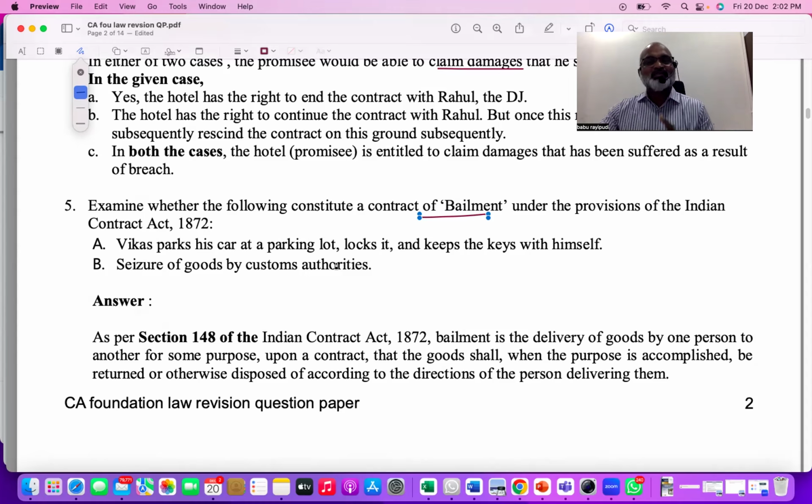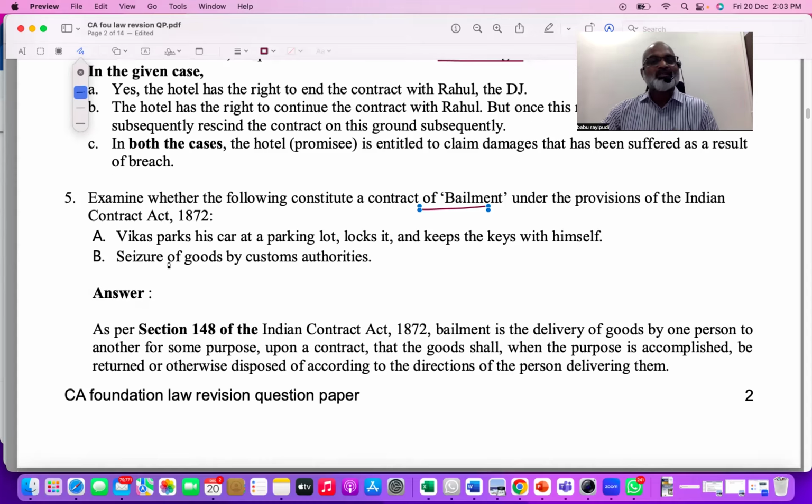So what is he asking? Explain whether the following constitute bailment or not. So he's trying to ask you, better tell me whether these are bailment or not. So once again, I'm repeating, according to the bailment definition, bailment is the voluntary transfer of possession of goods from one person to another person. That means there should be a transfer of possession voluntarily. There should be a handing over of the goods. I mean, one person should be handing over the goods to another person for a specific purpose or something.